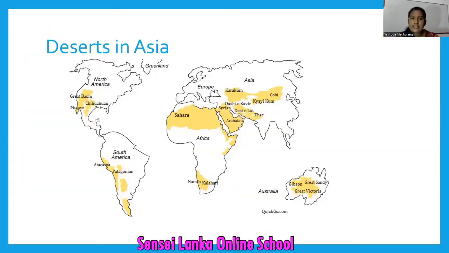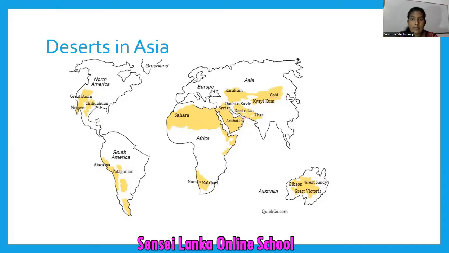Then come to the deserts in Asia. A lot of deserts are there in Asia. In this map, you can see all the deserts in the world. This is Asia. Can you see Gobi here? Gobi. Then the Thar Desert. Then the Arabian Desert. Syrian Desert. So these are the desert areas.